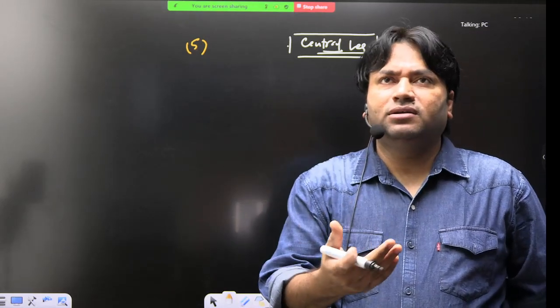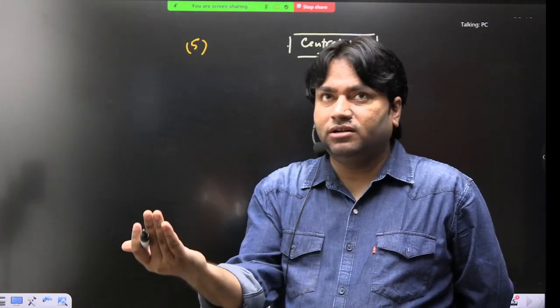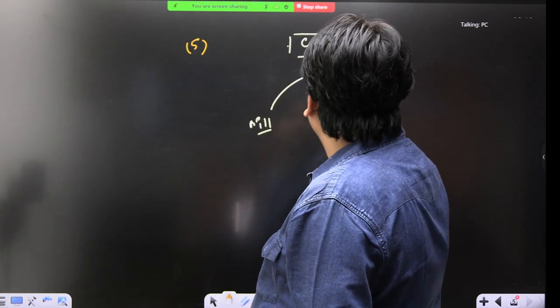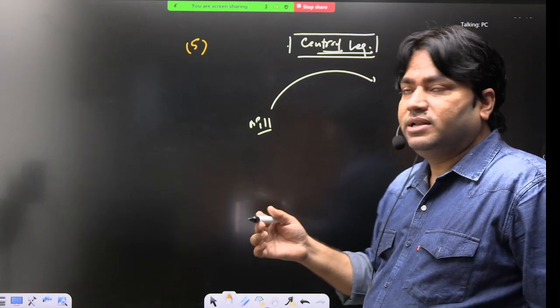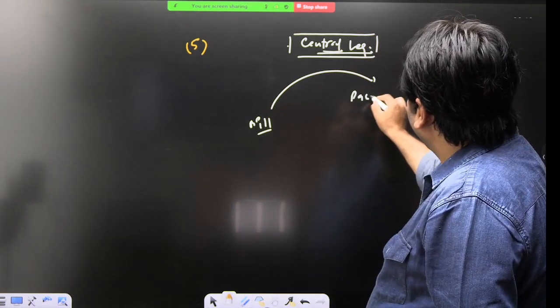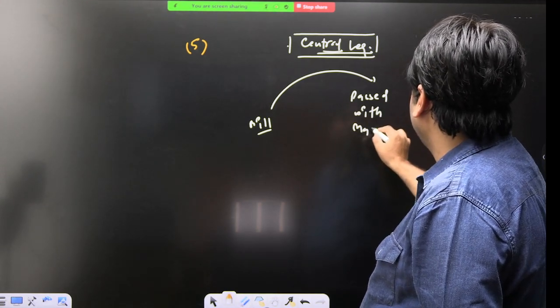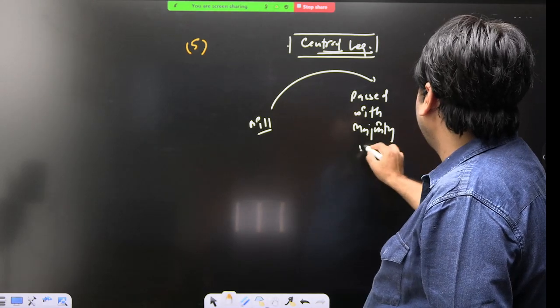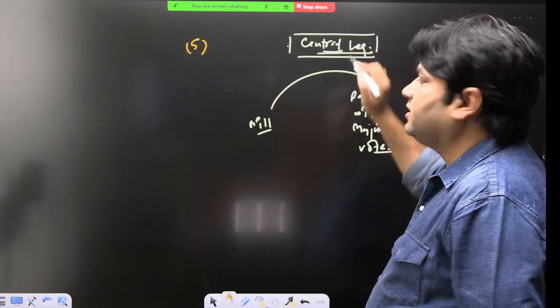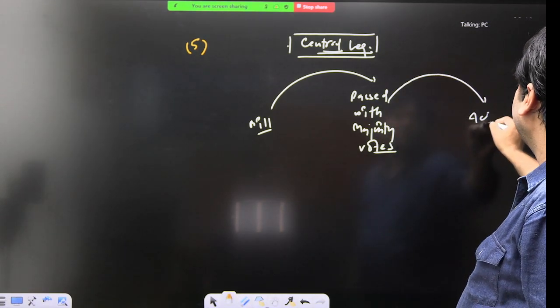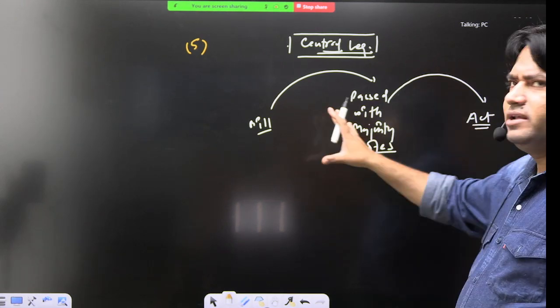for example, if you want to make an act, what is the general process? That a bill is introduced for the purpose, and then this bill is passed with majority votes in central legislature, and then this bill becomes an act. This is the normal procedure, right?